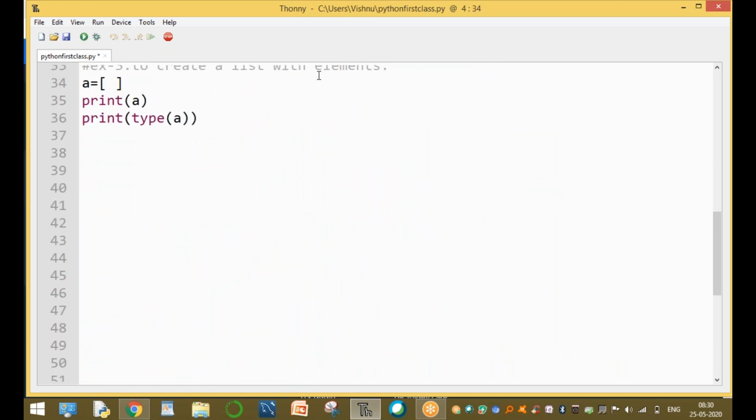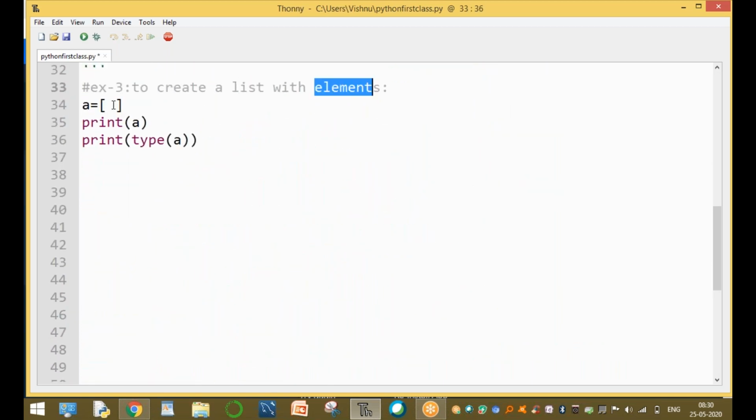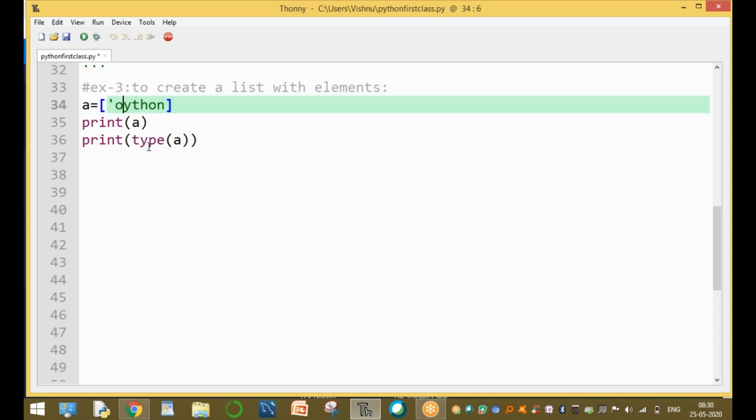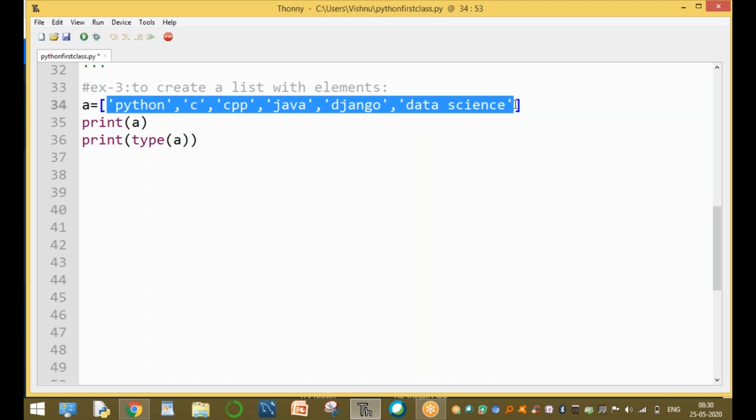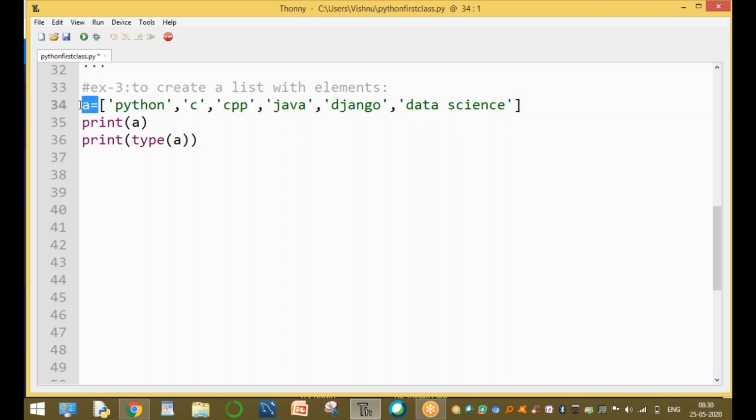To create a list with elements, for example, one element is Python, one element is C, one element is CPP, one element is Java, one element is Django, and one element is data science. A collection of values enclosed by square brackets is called a list.